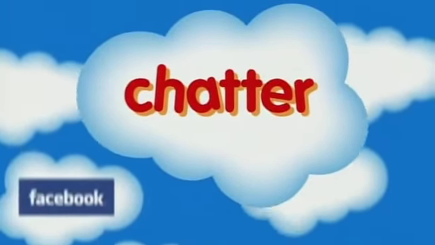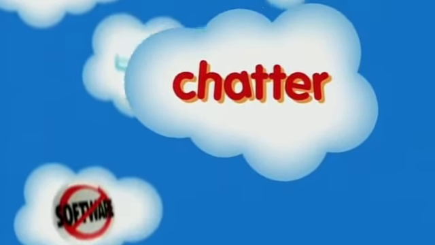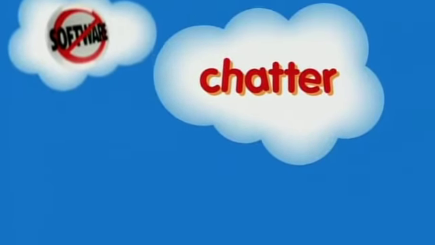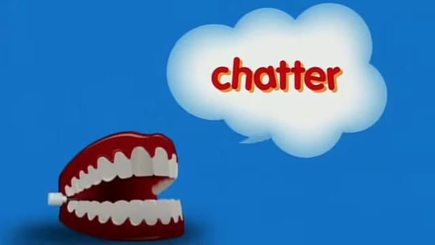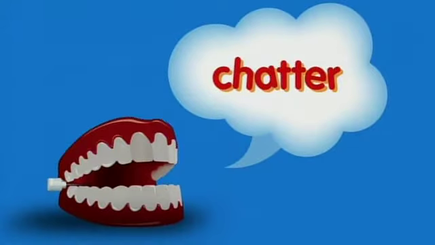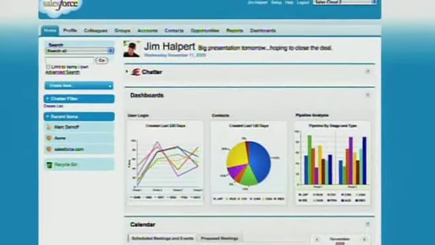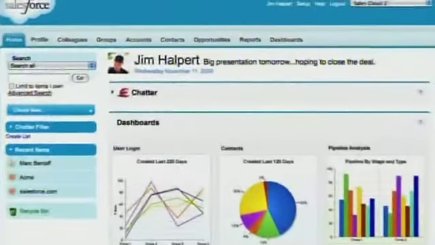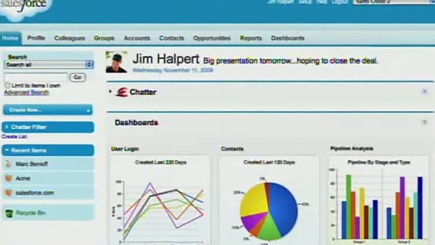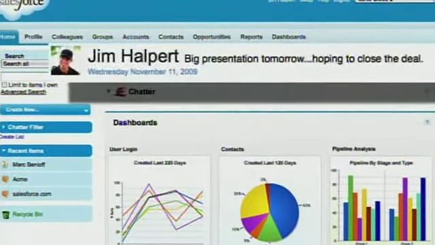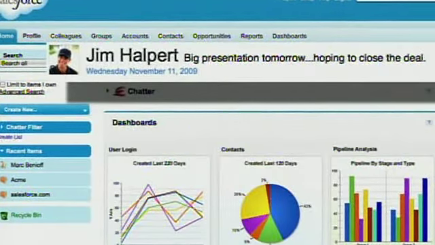Salesforce Chatter combines the latest collaboration trends in social computing with the robust sharing and security controls of enterprise cloud computing to deliver breakthrough levels of productivity and smarter decision making. Let's take a look. This is the Chatter application homepage. Right away, we can see how Chatter brings your business applications to life. At the top, you see your own picture and your latest status update.